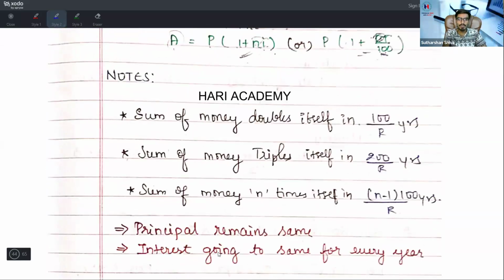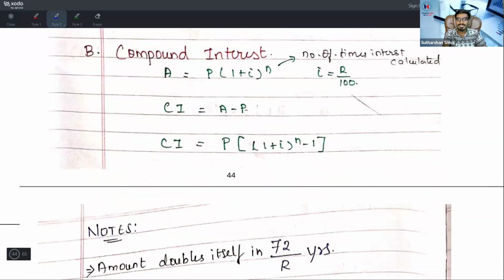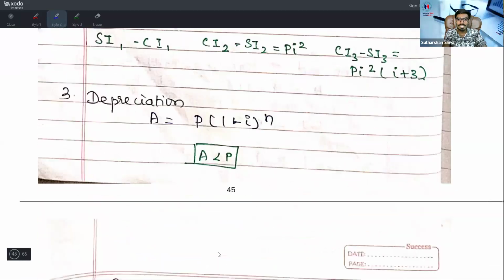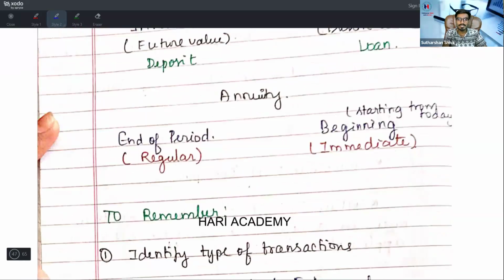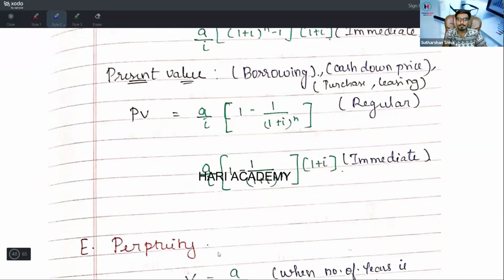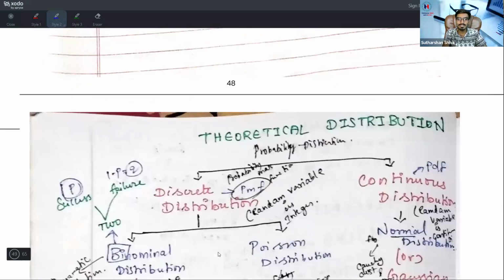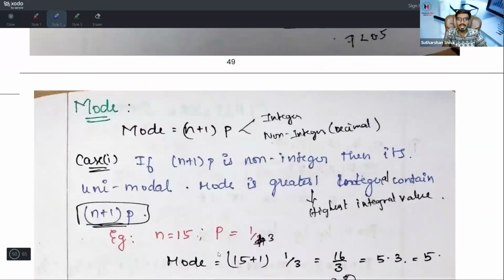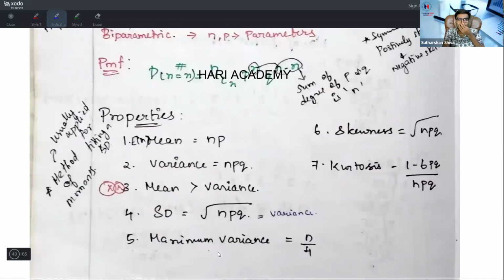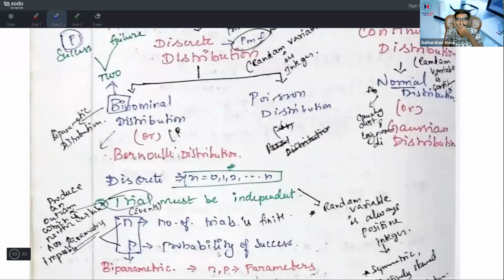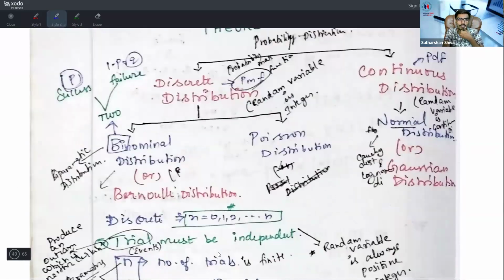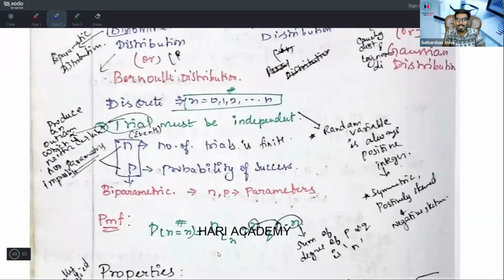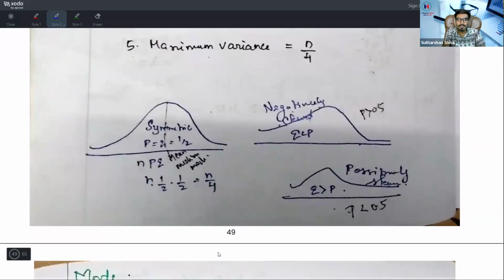Now, time value of money, we will see later. Once we complete the statistics part, we will come back and see it. Our first aim is to complete the statistics part. This theoretical distribution we have already covered, so I will just quickly go through it. You may get some important points over there. I'll just give you a quick overview. If there is anything new, I think there is nothing new over there.